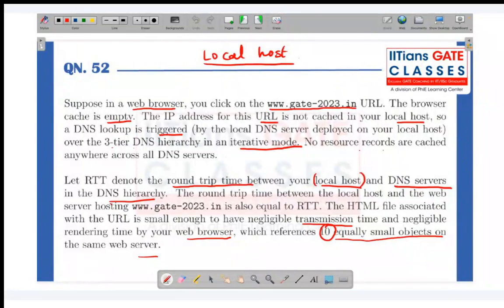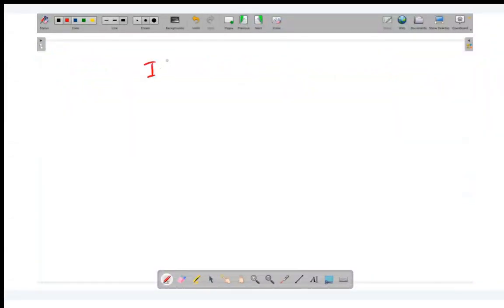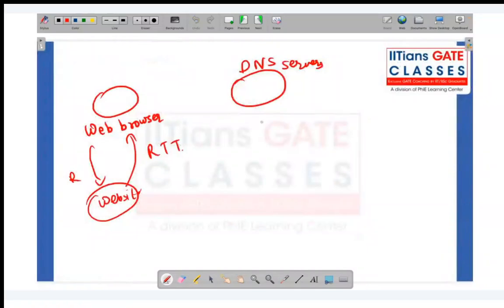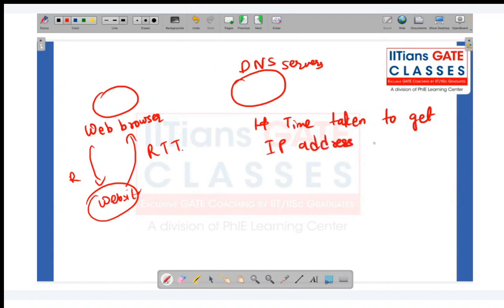Initially, if we do not have the IP address for the given URL, how much time will it take to fetch the IP address for the corresponding URL? Let me write here. The time taken to get the IP address from the URL is dash.